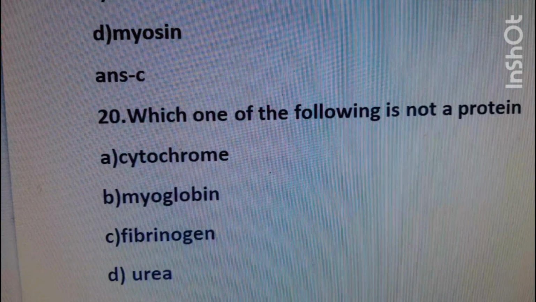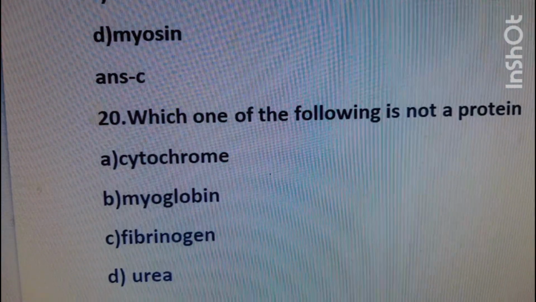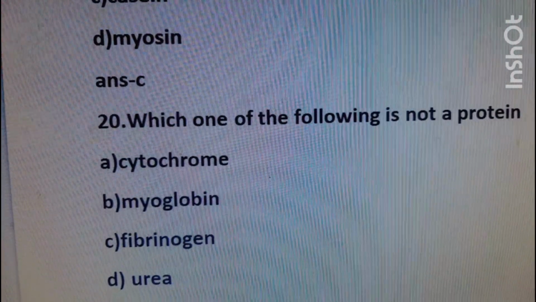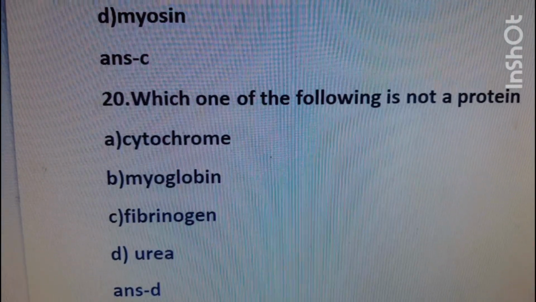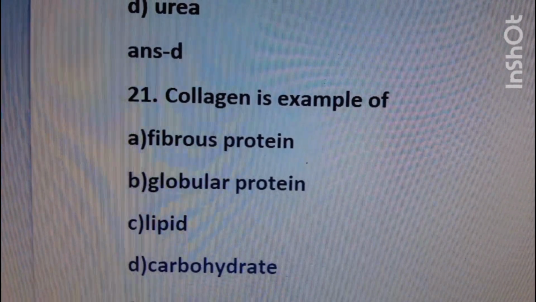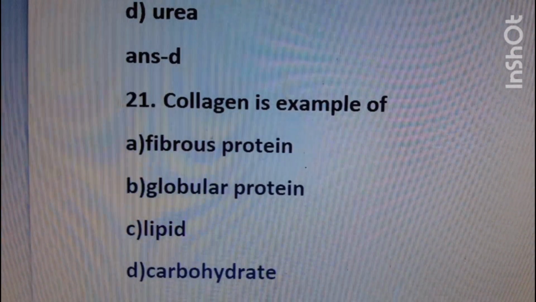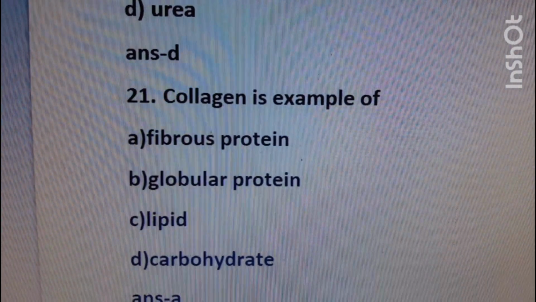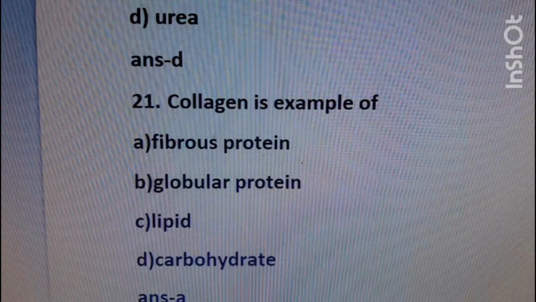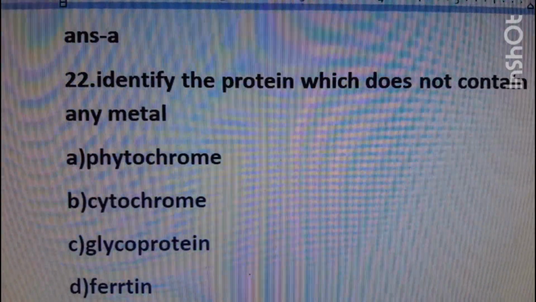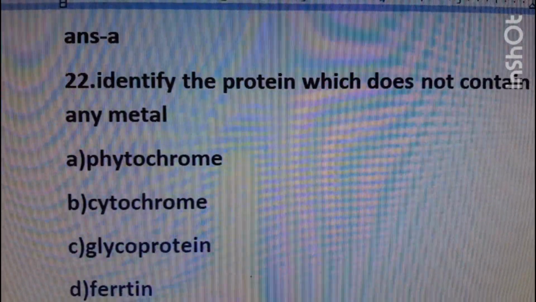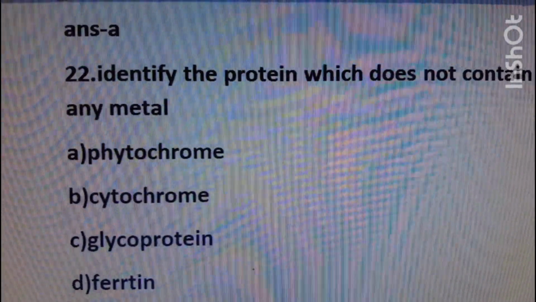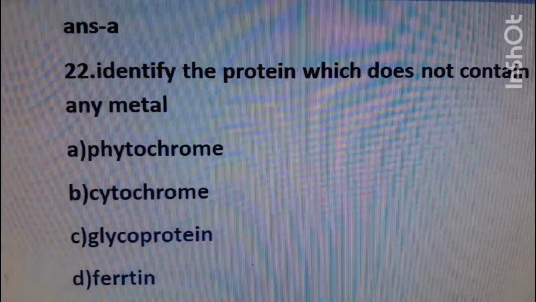Question number 20: which one of the following is not a protein? Options are cytochrome, myoglobin, fibrinogen, urea. The right answer is option D, urea. Urea is not a protein. Question number 21: collagen is an example of? Options are fibrous protein, globular protein, lipid and carbohydrate. Collagen is an example of fibrous protein, option A is the right answer. Question number 22: identify the protein which does not contain any metal. Options are cytochrome, glycoprotein, ferritin. The right answer is glycoprotein.